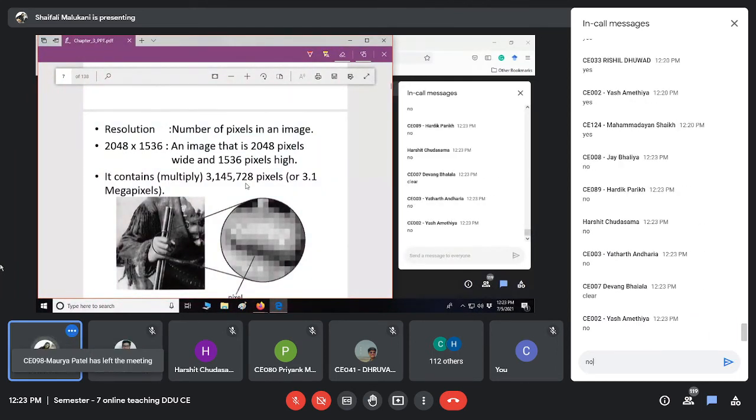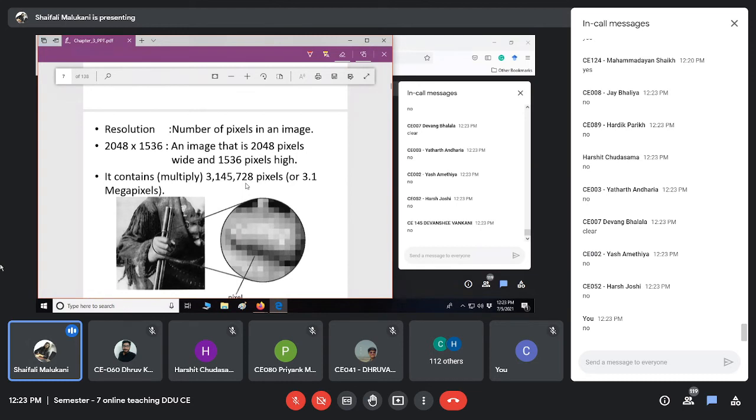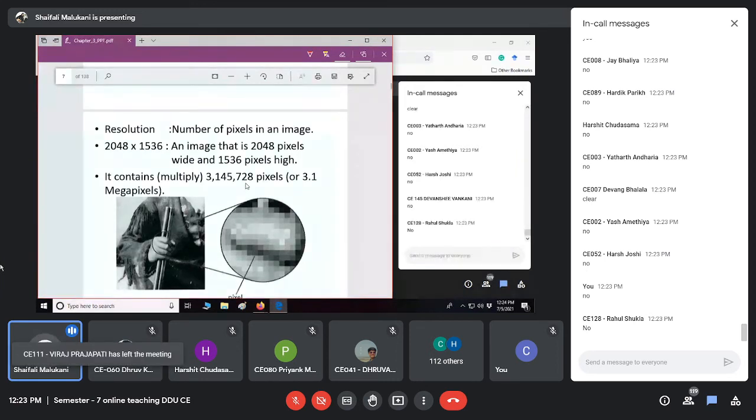Okay, that's good. Now tell me, if you see the image, you generally see it in some bytes, megabytes. Like if you see your image, it is in kilobytes, right? And other images are say 3 megabyte, 5 megabyte, right? What does that byte represent? From where does that byte come?